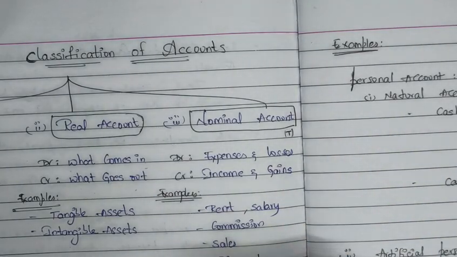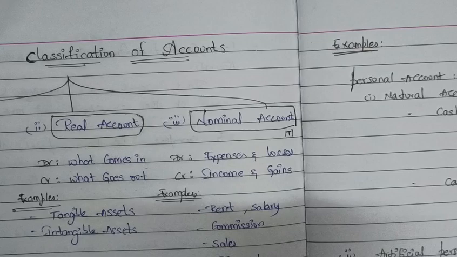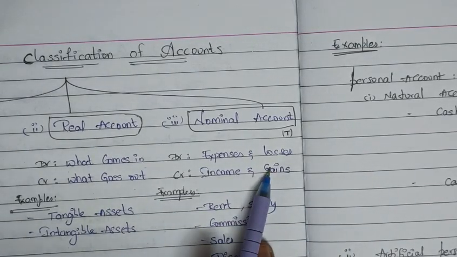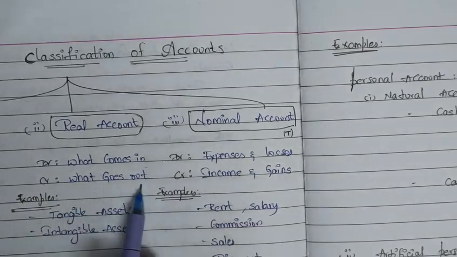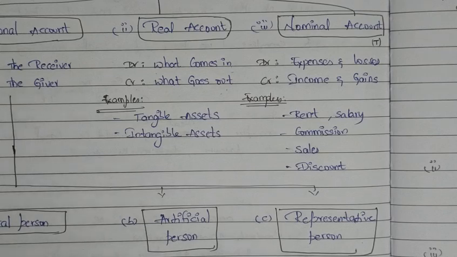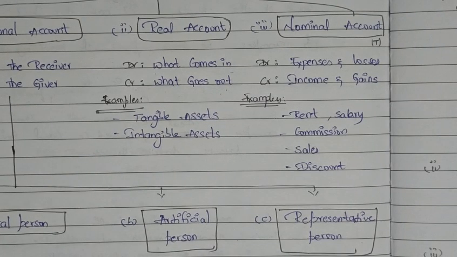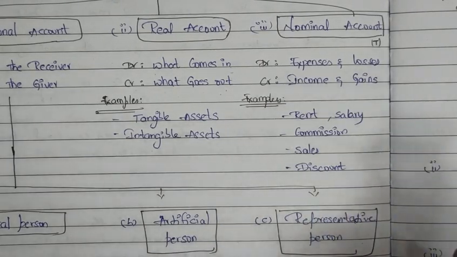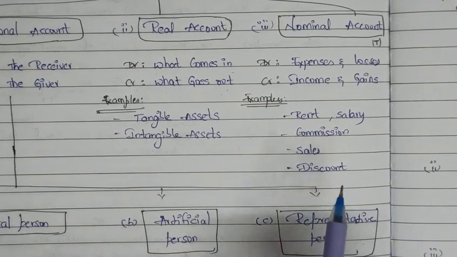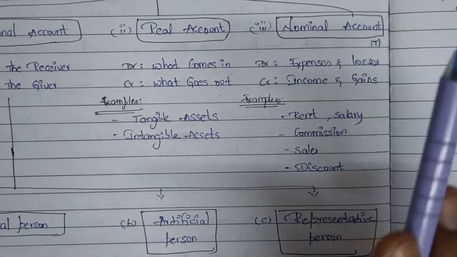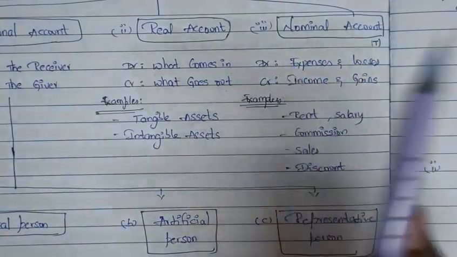So the entry would be salary account debit to cash, because the salary is an expense, so we are debiting the salary, and cash is going out, so we are crediting the cash. Other examples of nominal account can be commission received, interest paid, or rent paid, or any other expenses and incomes of the entity. Always remember that the end result of the nominal account will either be loss or gain, which is ultimately transferred to the capital account.